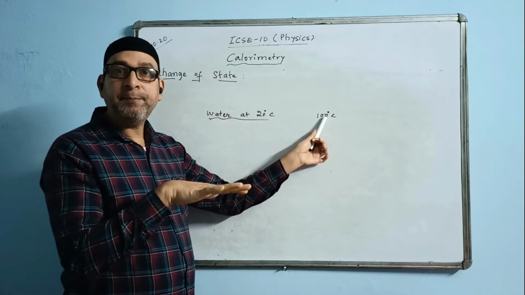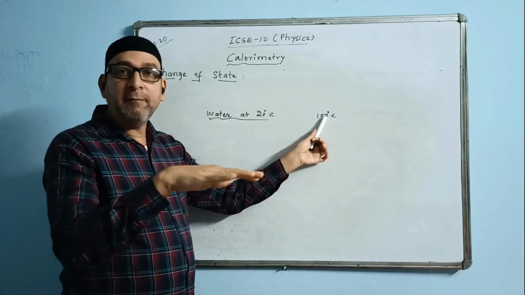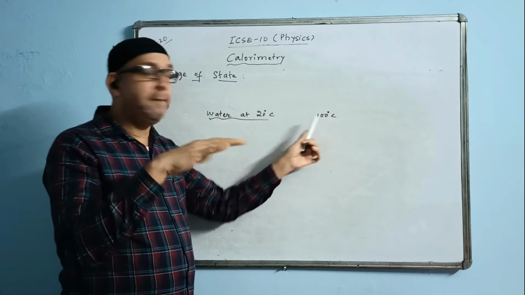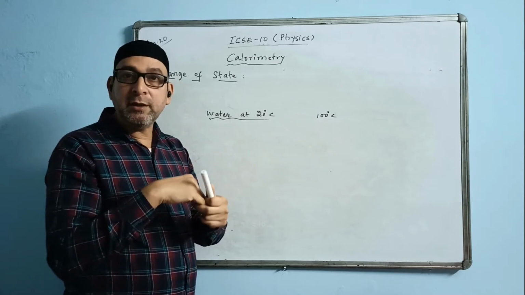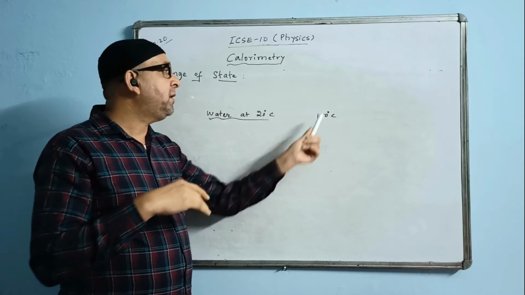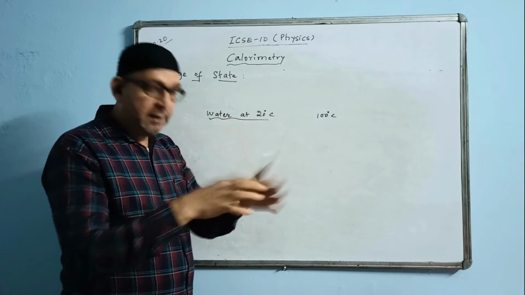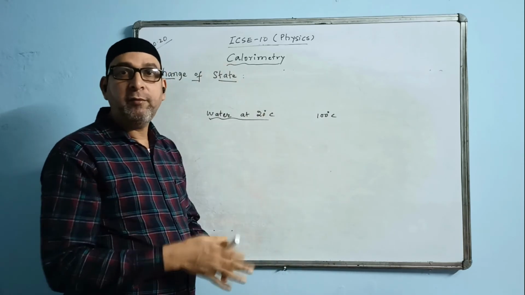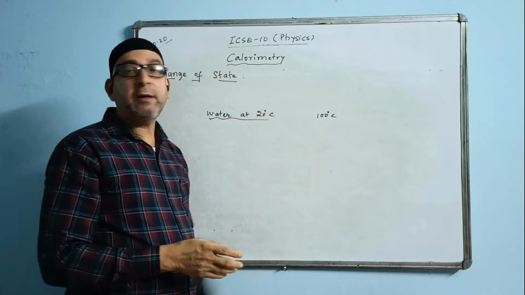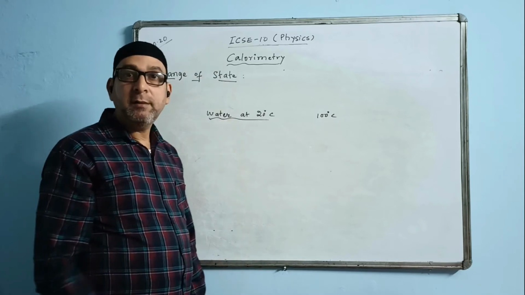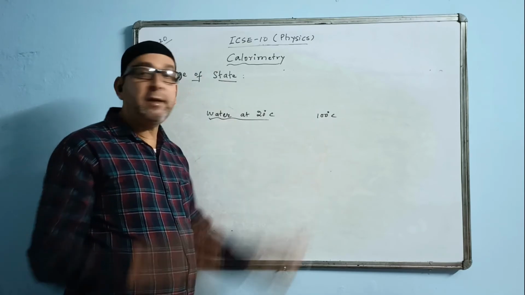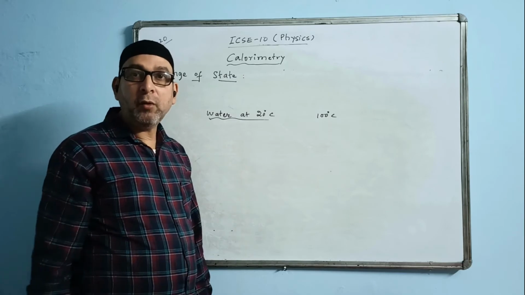It remains the same. For quite a long time, the temperature will remain the same at 100 degrees Celsius. Once the water starts boiling and the entire water boils off, then only the temperature can change. Otherwise, the temperature will remain the same throughout.